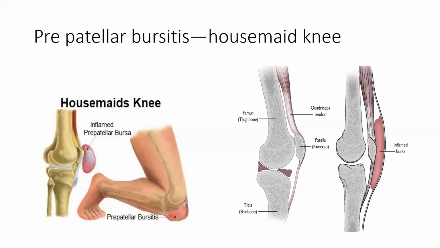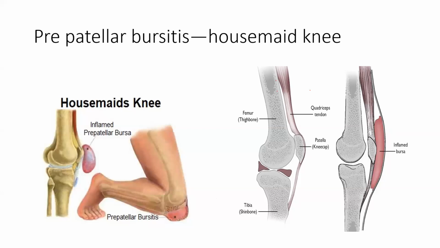It is also known as housemaid knee. This is an MCQ: housemaid knee. Whenever you see a housemaid working at home, they basically keep the knee at 90 degrees, and because of regular use of the knee while mopping the floor, they get pre-patellar bursitis. So if you see your housemaid, just check; there may be swelling of the pre-patellar bursa. Housemaid knee is pre-patellar bursitis.